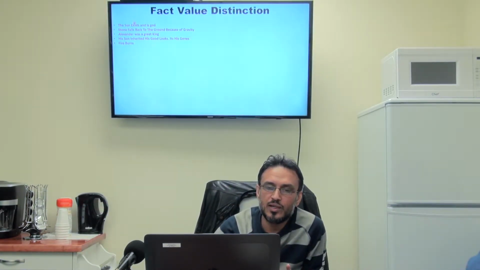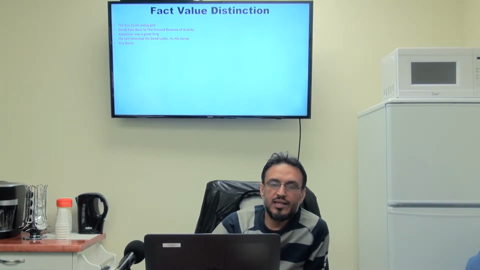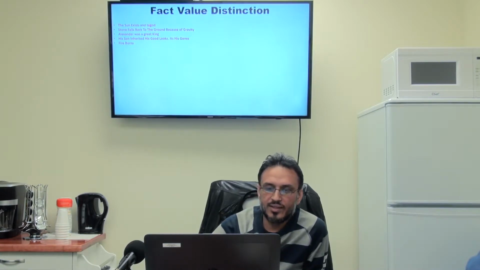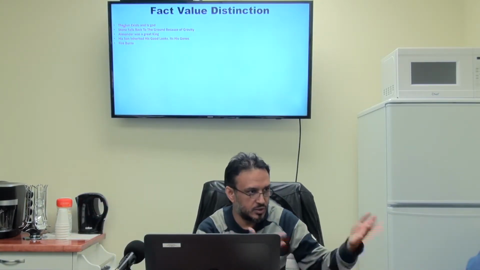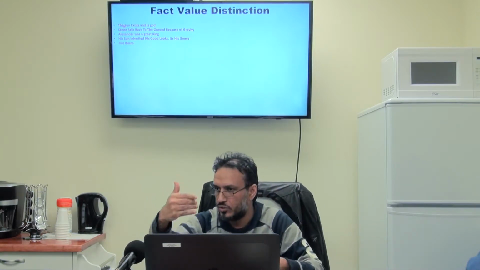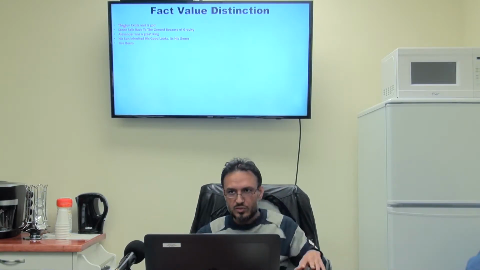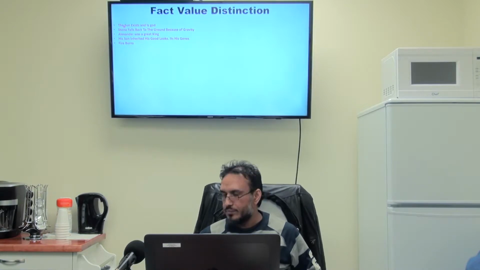So I will start with this one. The sun exists and is God. That is correct. The sun exists is one fact and is a God is a value. A Hindu believes it is a God. I don't. So it's a value placed on it. But okay, the sun exists. Is it a fact?